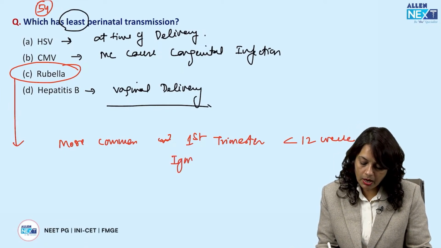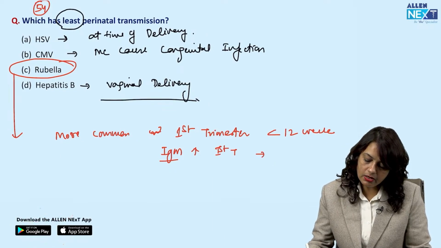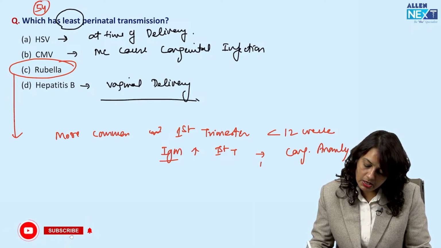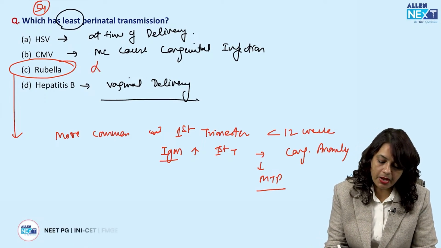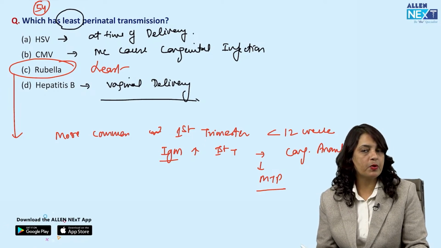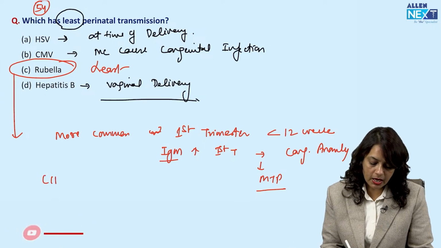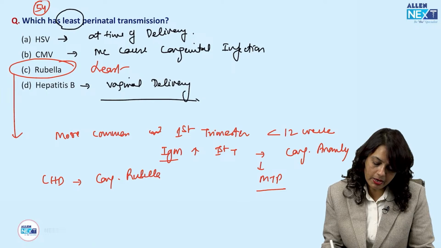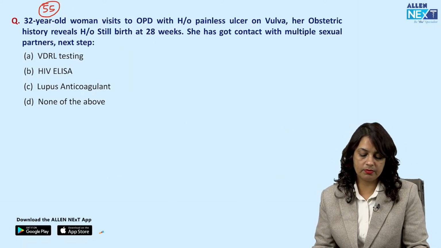So, if IgM antibodies are increased in the first trimester, then the baby is at risk of congenital anomalies and MTP has to be done. So, least perinatal transmission is seen in rubella. MTP is recommended because of the risk of congenital rubella syndrome. Now, what is the type of congenital heart disease in congenital rubella syndrome? The answer is PDA, patent ductus arteriosus.